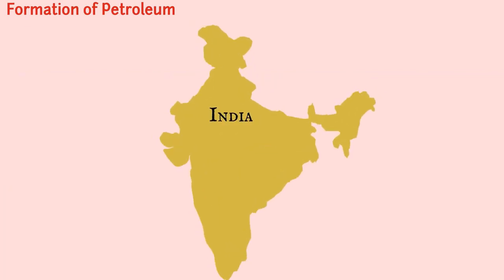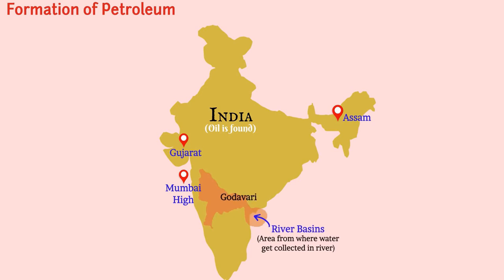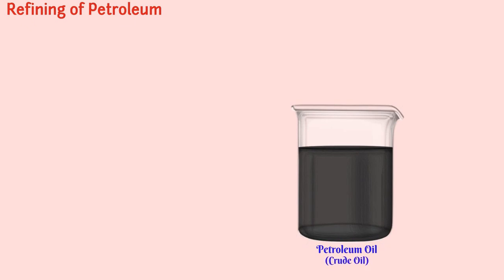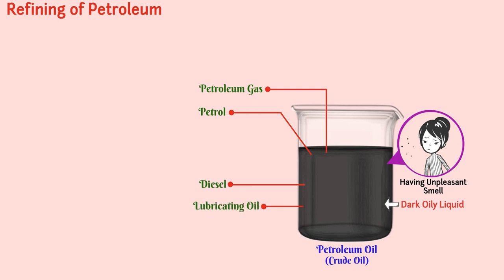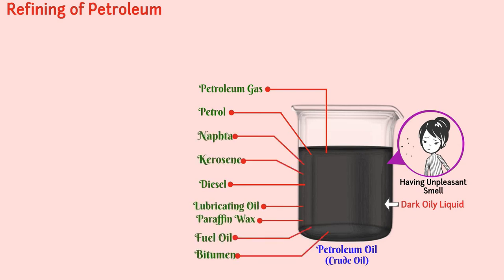In India, oil is found in Assam, Gujarat, Mumbai High, and in the river basins of Godavari and Krishna. Refining of petroleum. Petroleum oil or crude oil obtained is a dark oily liquid having an unpleasant smell. It consists of different constituents such as petrol, petroleum gas, diesel, lubricating oil, paraffin wax, etc.